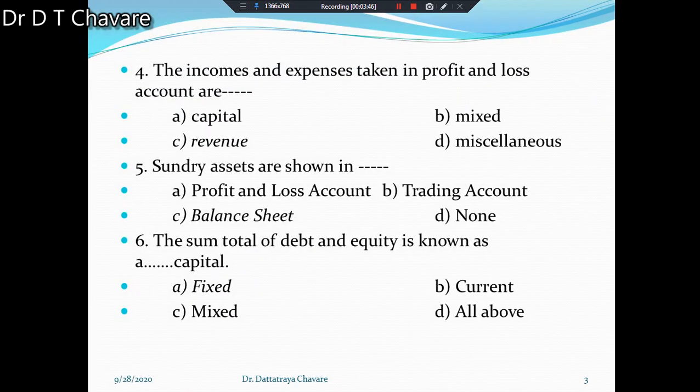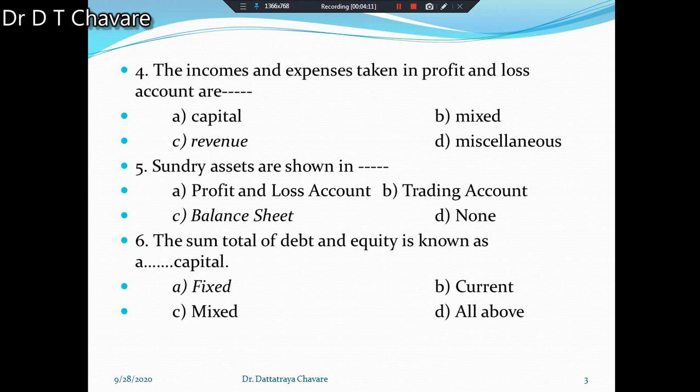Then the next question. Incomes and expenses taken in profit and loss account are of dash dash nature. What type of nature is there? In income and expenditure, different natures are there, revenue and capital.